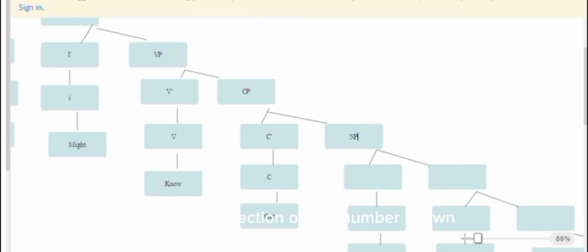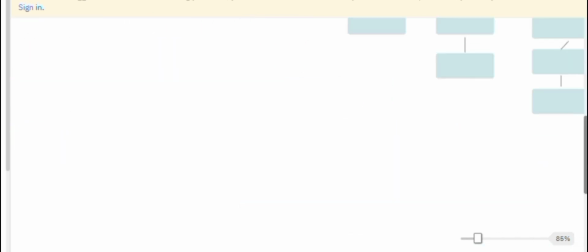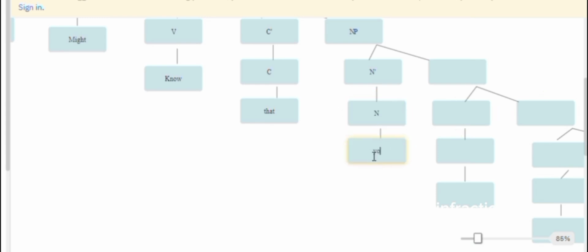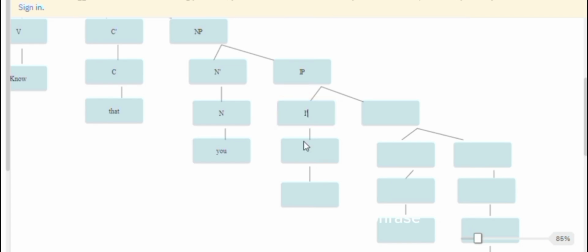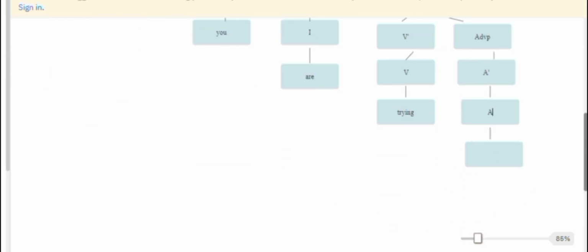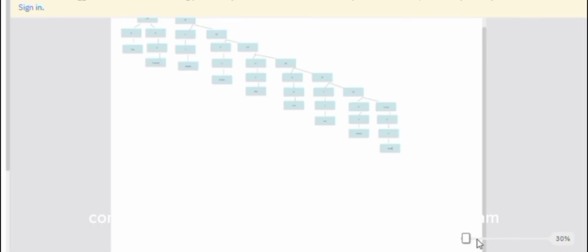N bar goes into noun, where we have "you", which is a noun. Further we have the inflectional phrase, which is divided into two parts, I bar and VP. I bar goes into I, which is "are". The verb phrase is further divided into two parts, V bar and adverb phrase. V bar goes into V, which is "trying", and the adverb phrase is A bar, A, and the last adverb we have is "hard". So the sentence, the teacher might know that you are trying hard, is completely analyzed through the explanatory tree diagram.